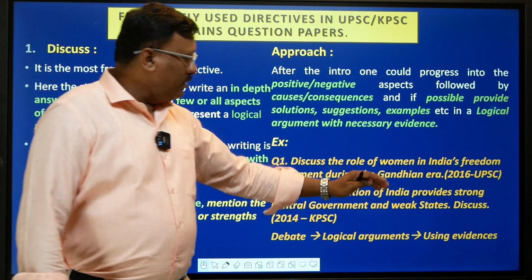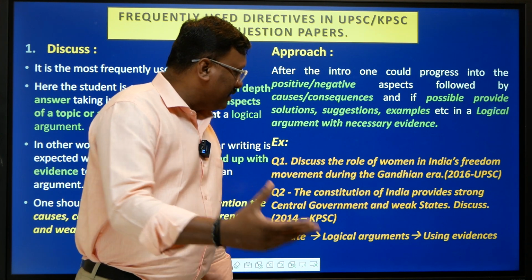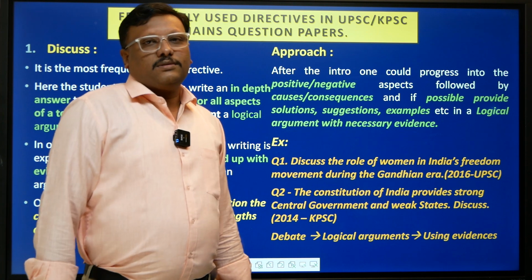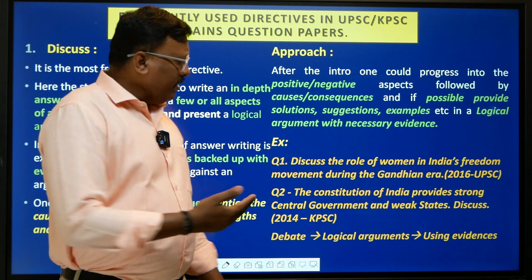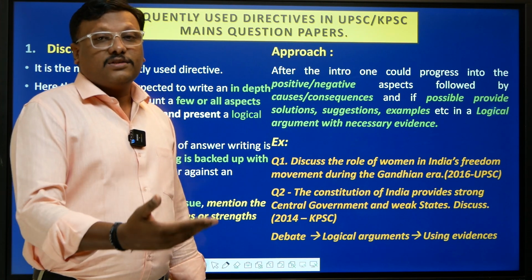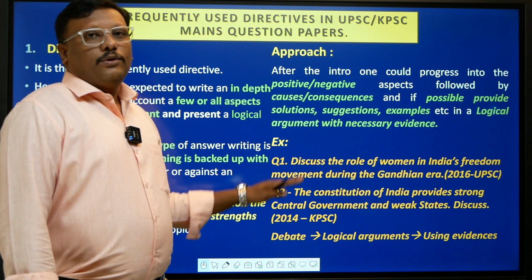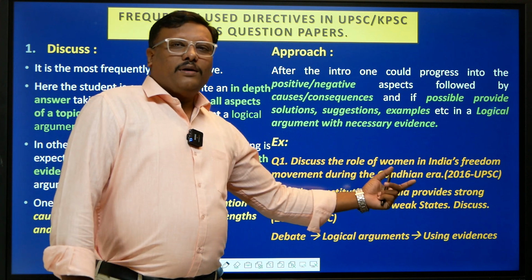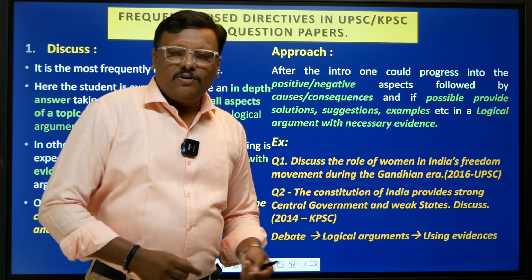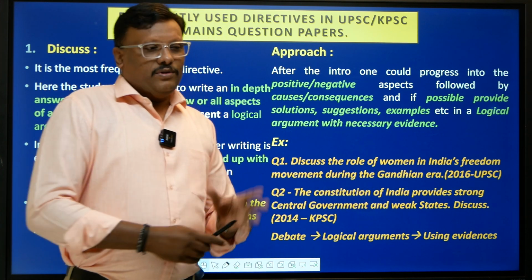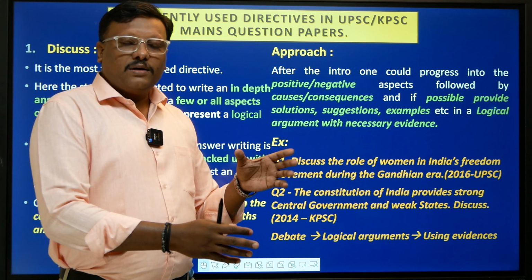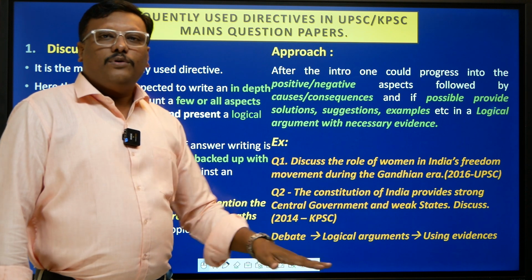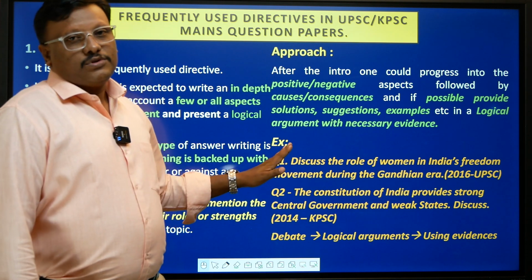For example, you talk about the Constitution of India provides strong central government and weak states. So you're not supposed to criticize this. You only explain what it is trying to say. It is talking about the federal system of government, right? So then you go to the next part in the body, right? What actually stipulates the distribution of power between the center and the states. So center related powers, state related powers, and why the center is strong. This is how you have to move on with this sort of discuss question.